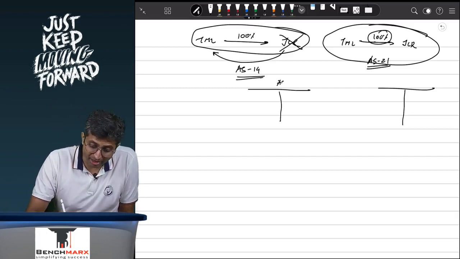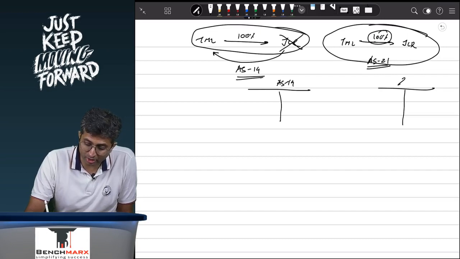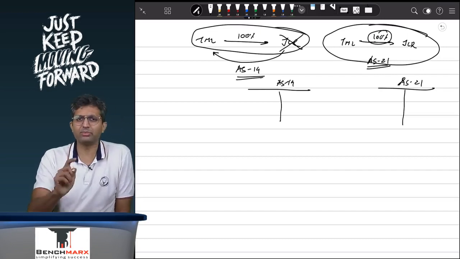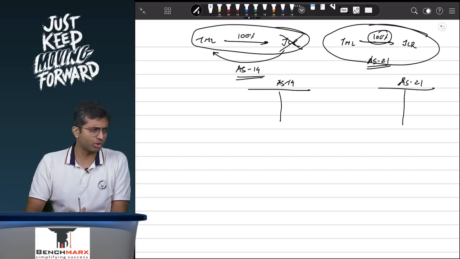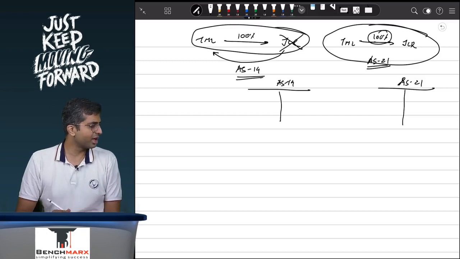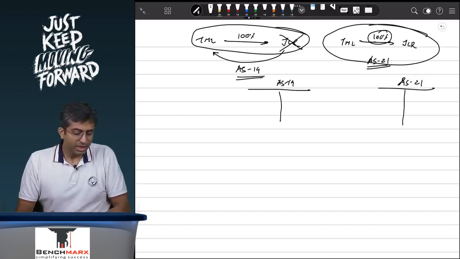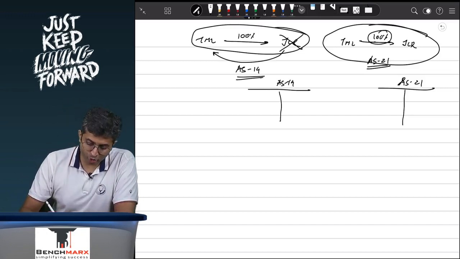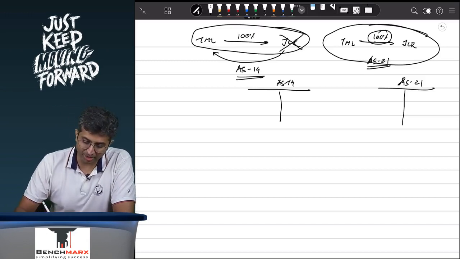Whether it is amalgamation AS 14 or consolidation AS 21, these assets and liabilities have to be taken over at fair value only. Does this make logical sense? Should you take over the assets and liabilities at fair value only? Yes. Why should you take it over, and why do you need to separately do an adjustment?